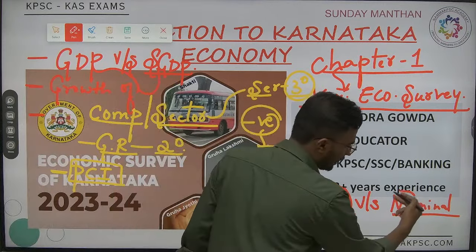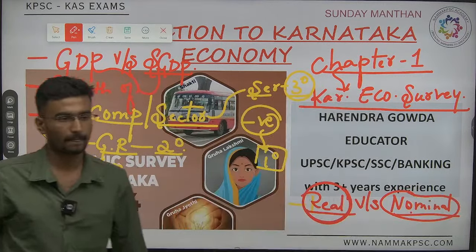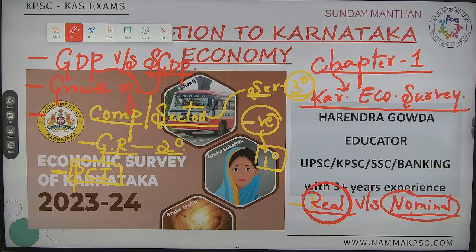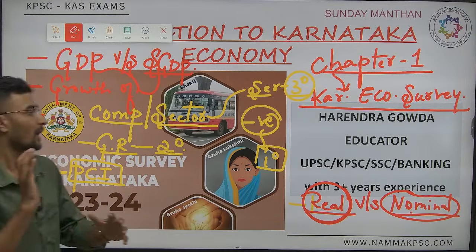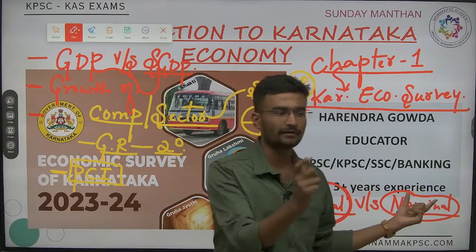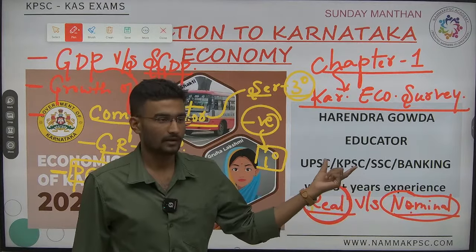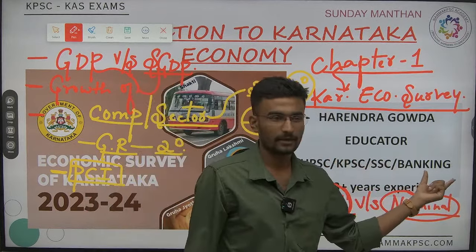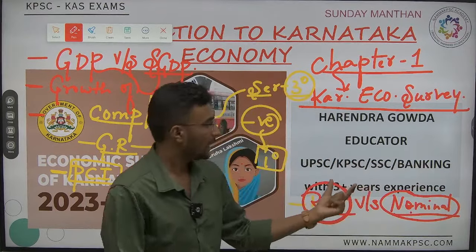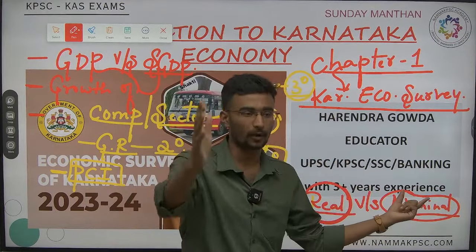Now, can the nominal growth rate be negative? Exactly, online. Can the nominal growth rate be negative? Take an example of COVID. It was running at minus 23.4.